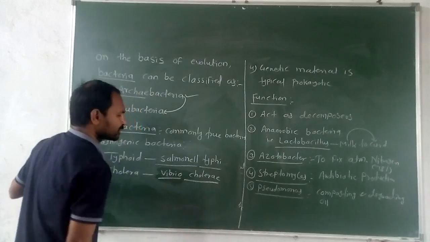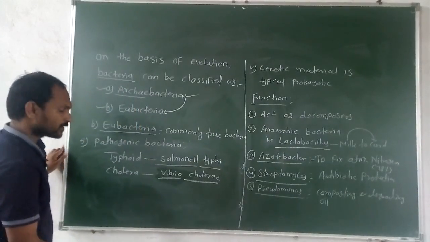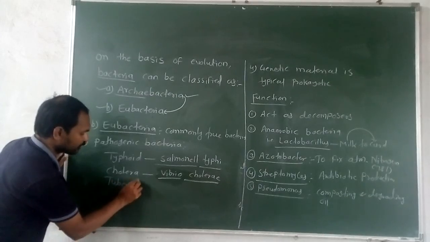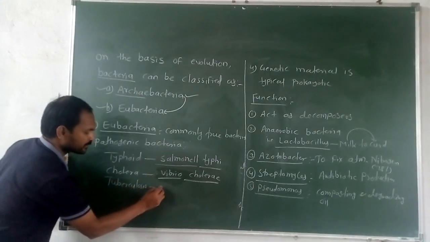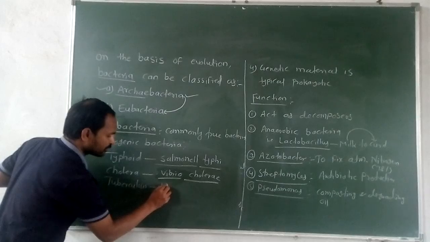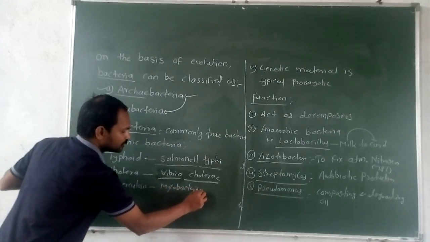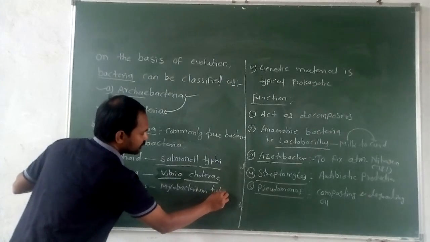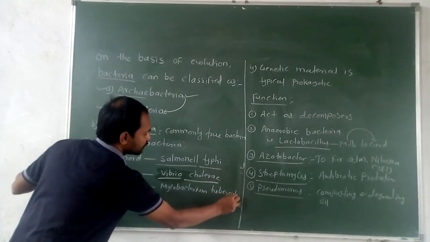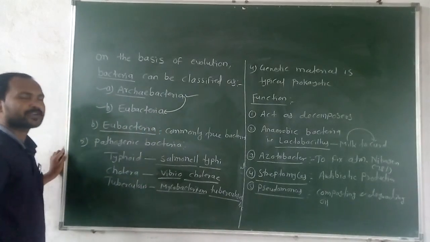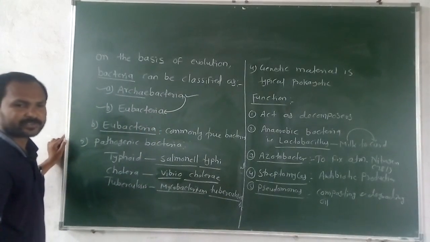This bacteria causes the disease. The next one, tuberculosis. Tuberculosis is also caused by bacteria, called Mycobacterium tuberculosis. This is the causative agent. Underline it, because that is the scientific name of that bacteria.